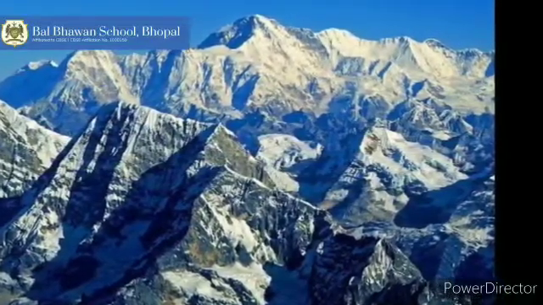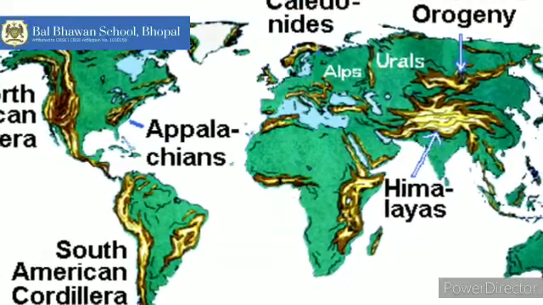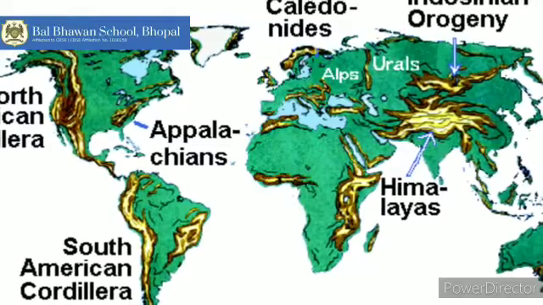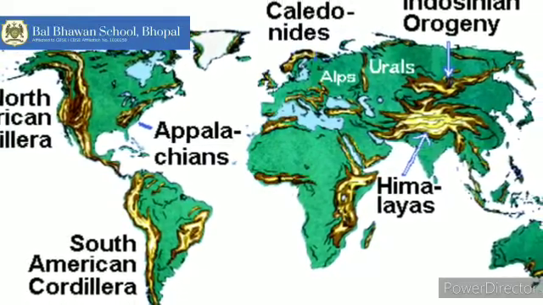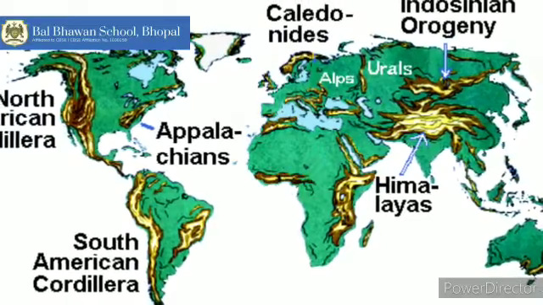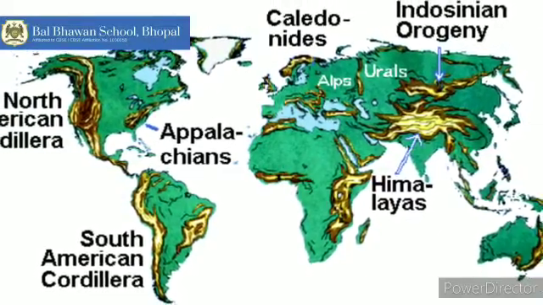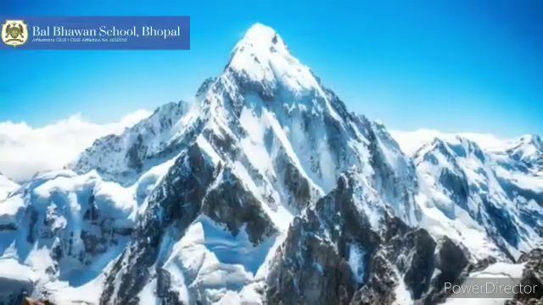The two examples given in our book are the Andes in South America and the Rockies in North America. But in grade 4, we studied 3 examples of mountain ranges that are found in the Himalayan region. I want you to write the answer in the comment box. It's a task for you, okay?